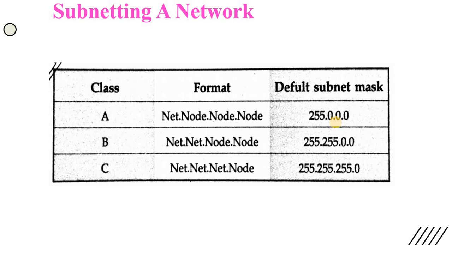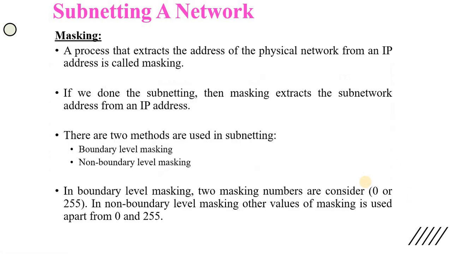Same in B: the first 2 are the network, the last 2 are the host, so 255.255.0.0. In C, the first 3 are the network and the last one is the host, so we represent it as 255.255.255.0. These are the default subnet masks of these class addresses.